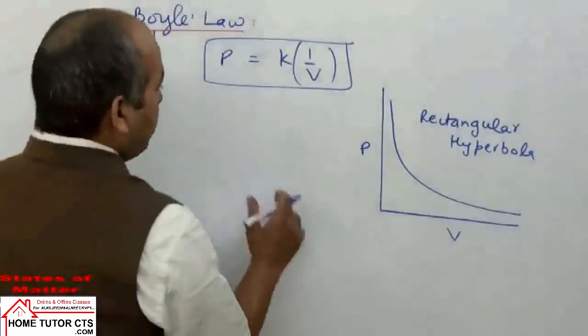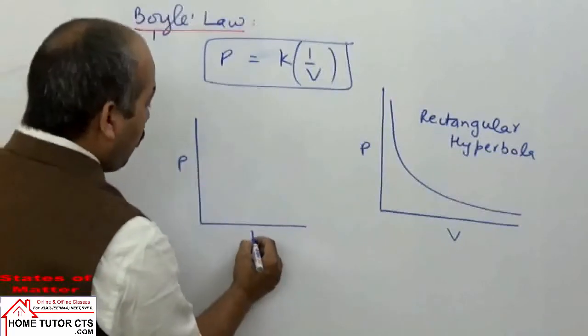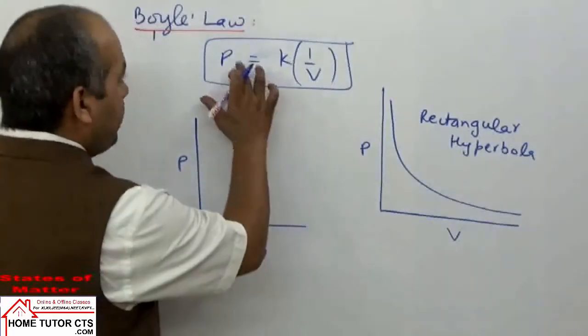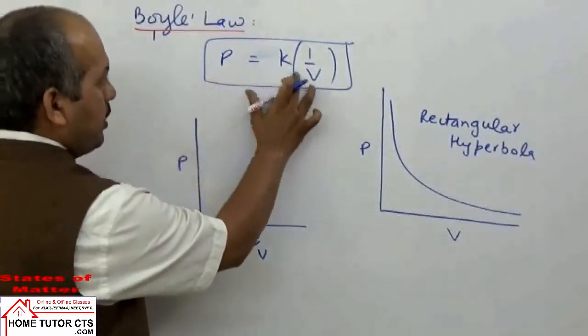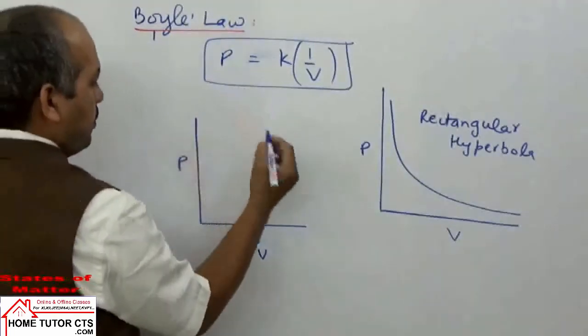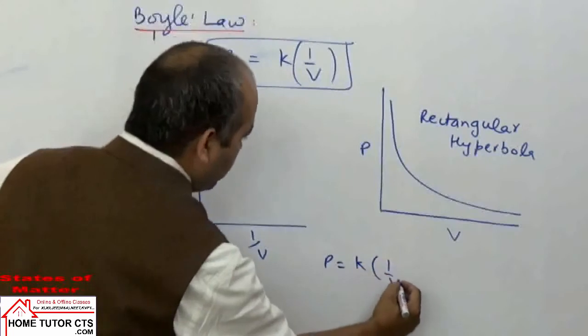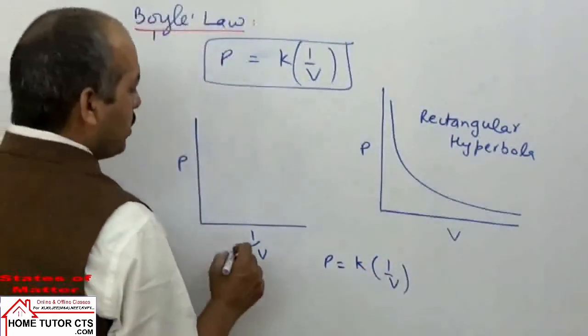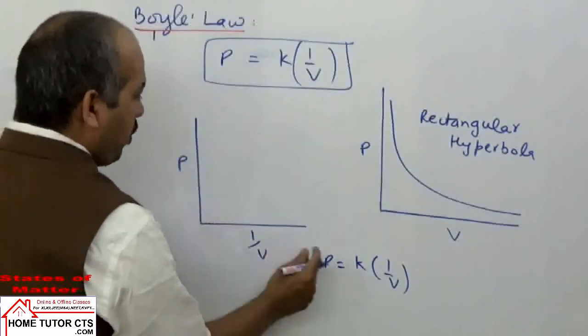Now if I draw the graph of pressure and 1 upon V, this can be taken as the equation of a straight line, y is equal to mx. So if you take y as pressure, what do we get in the graph of pressure and 1 by V?